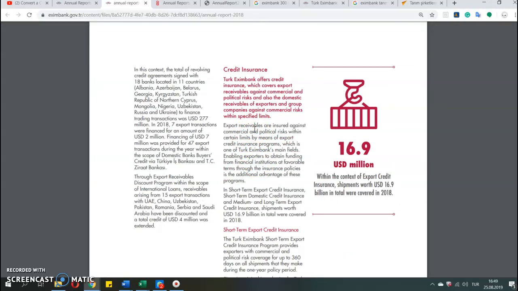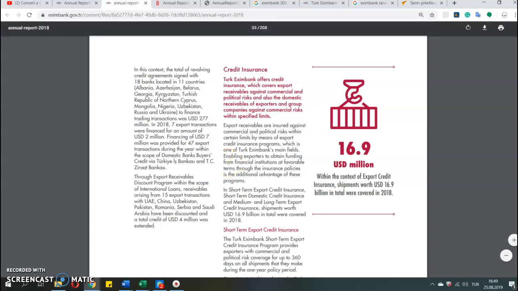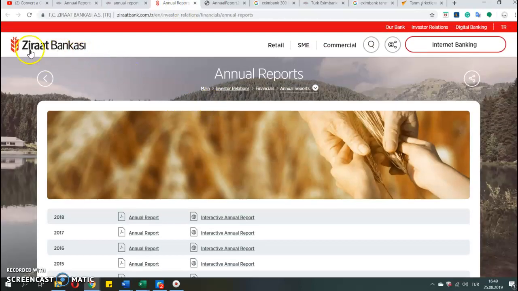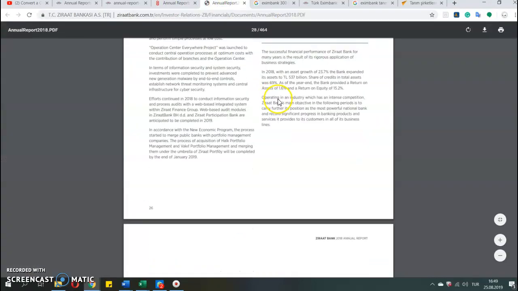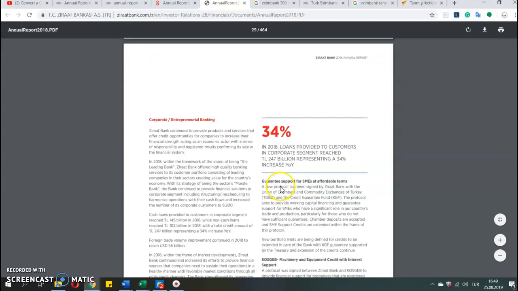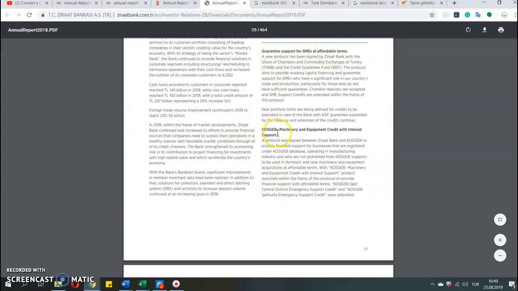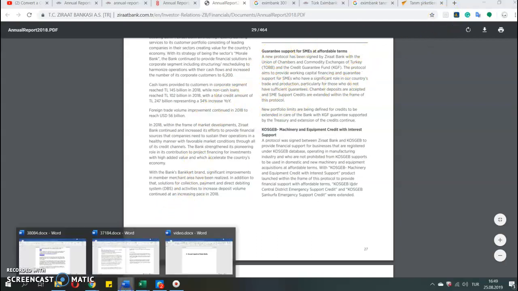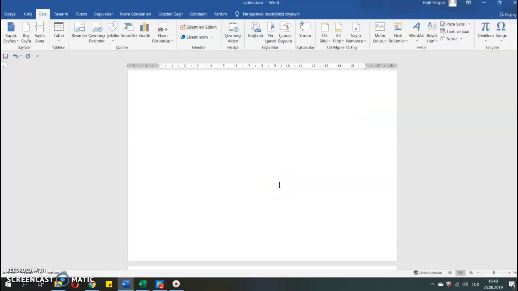And also check some other countries' Exim Bank annual reports, whether they are the same, and they are actually quite similar. I also checked, for example, another Turkish state bank which is called Ziraat Bankası, and they have the similar section, assessment of 2018. So they have all the information, all the programs. So it's a good source to enter the state acts. And thirdly, lastly, I will talk about an international source.